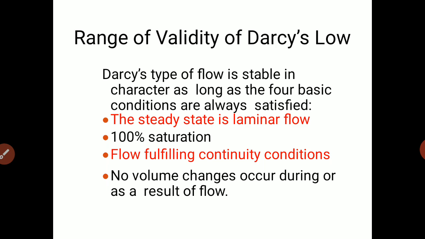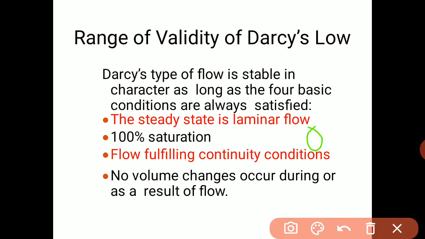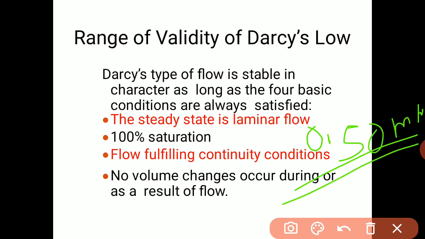It has been found that the maximum diameter of particle for the flow to be laminar is about 0.50 mm. So when the soil has this particle size, the flow is obviously laminar, and for laminar cases Darcy's law is valid.